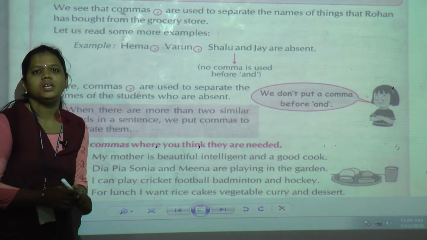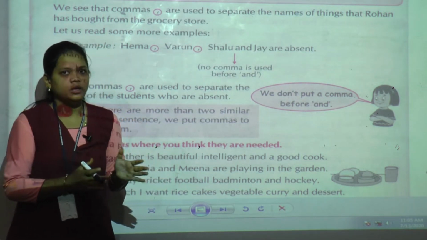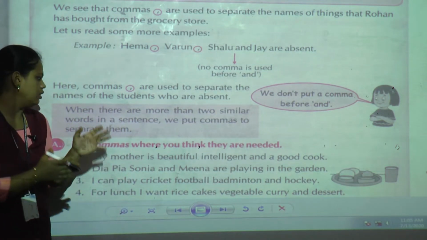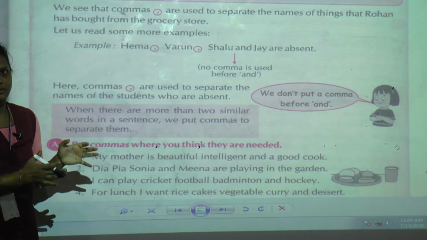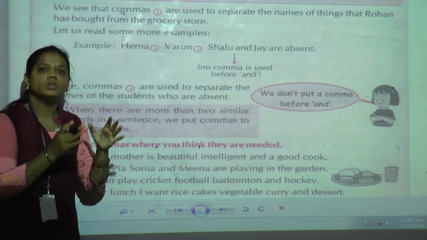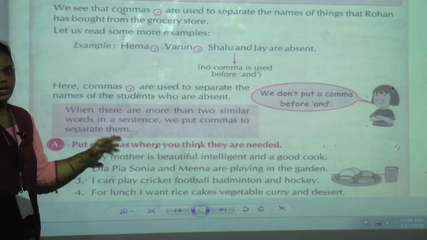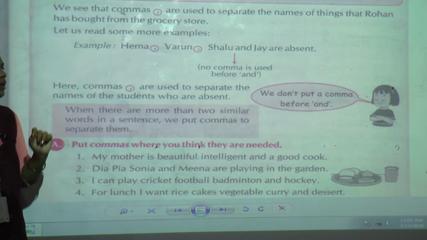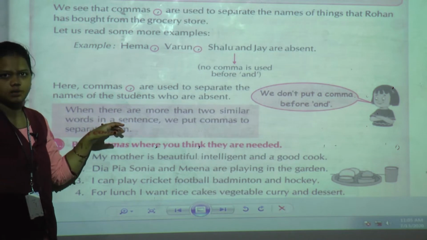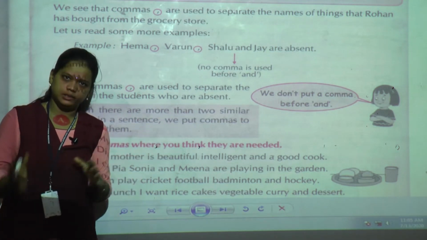Whenever there are more than 2 similar words, things or names, we have to put the comma to separate them. Where do we use the comma? Whenever 2 or more similar words come in the sentence, we put commas to separate them.